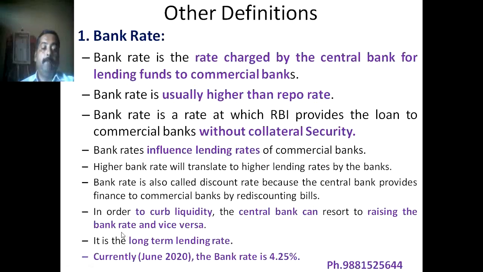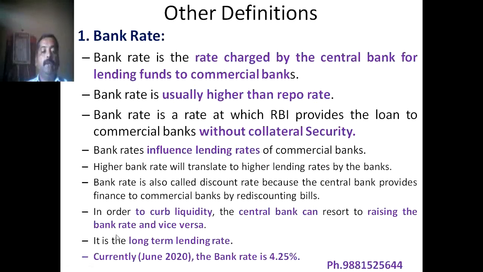See, bank rate is a mechanism which is used by the Reserve Bank of India to control the liquidity. Okay. Now, in order to control the liquidity, RBI raises or increases the bank rate. And in order to increase the liquidity, or we can say if the market demands more money, then the Reserve Bank of India, instead of raising, reduces the bank rate.